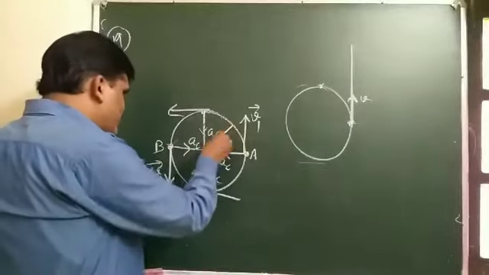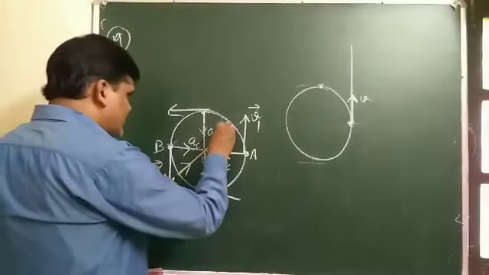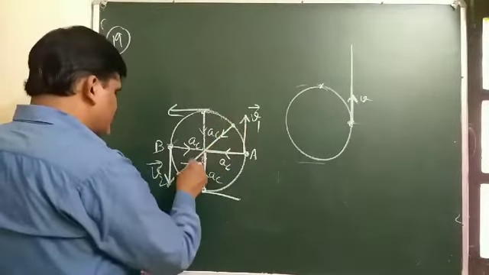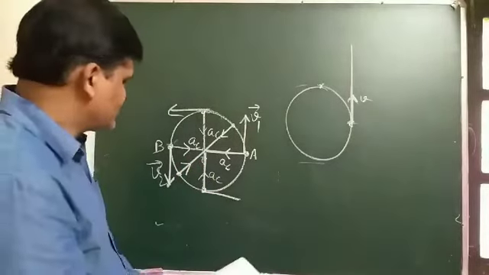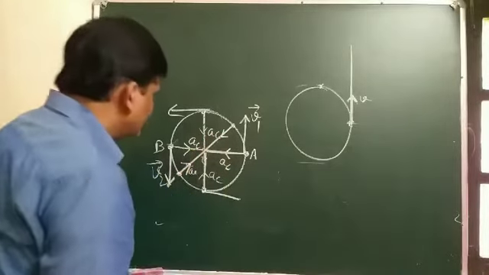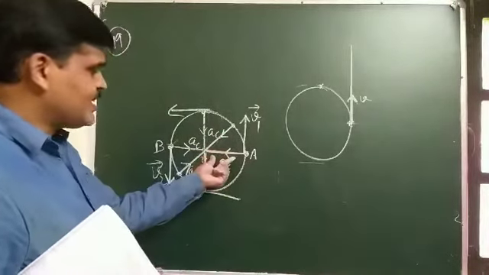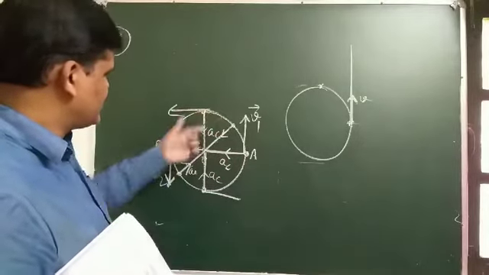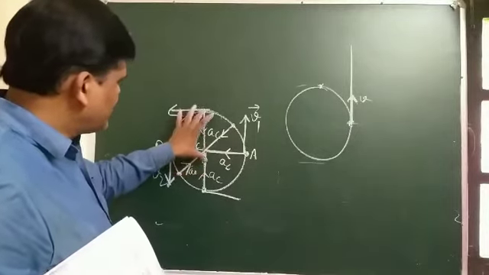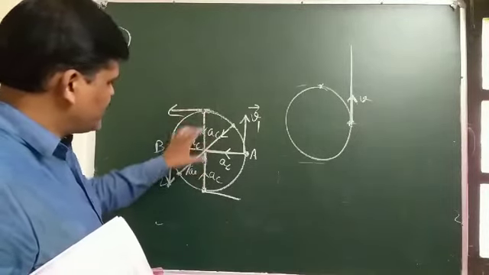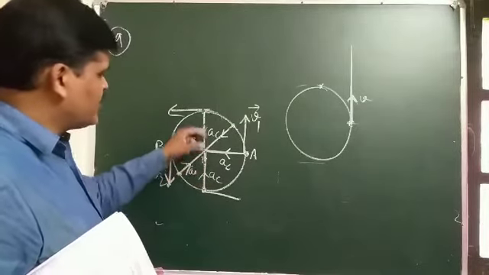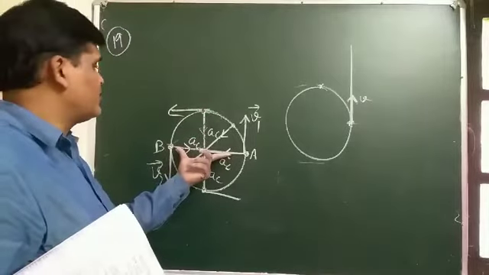So at every point on the circular path, for any two diametrically opposite points, the accelerations act in opposite directions to each other. So we can say this acceleration is cancelled by that acceleration, because the direction of acceleration at any two diametrically opposite points is towards the center, but acting in opposite directions.